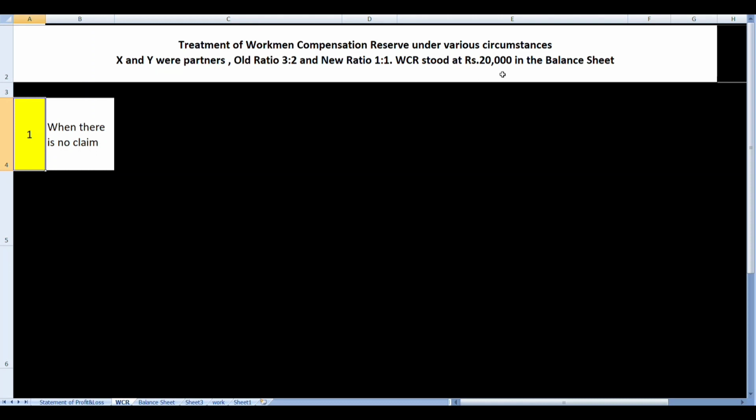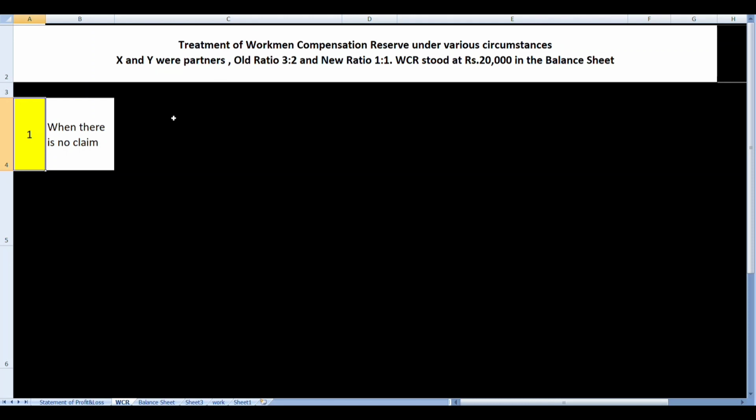This reserve was created out of the profits when partners were sharing profits in the ratio of 3:2, that is the old ratio. If not used for the purpose of compensating the workers, it should be distributed to the partners in the same ratio. That is why the workmen compensation reserve will be distributed in the old ratio between the old partners when there is no claim.